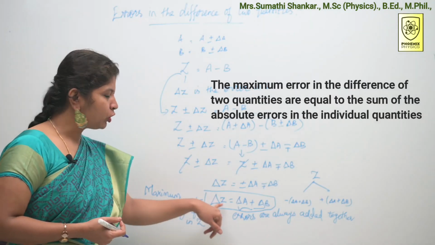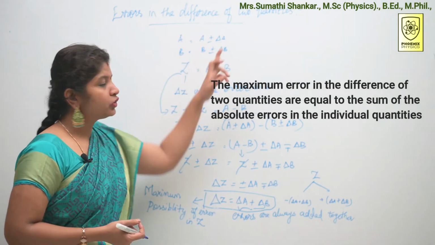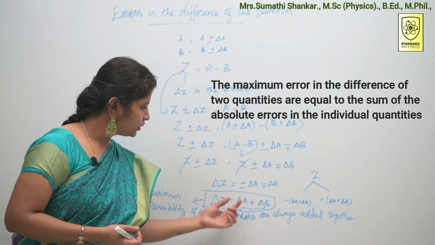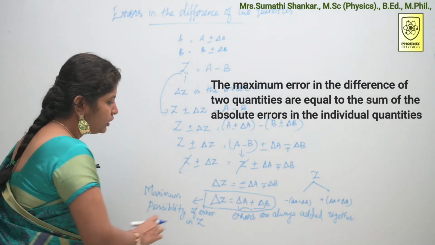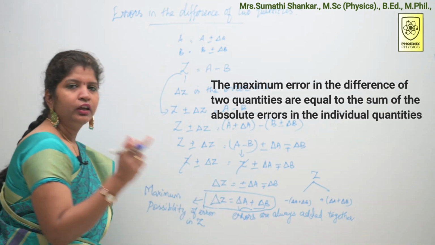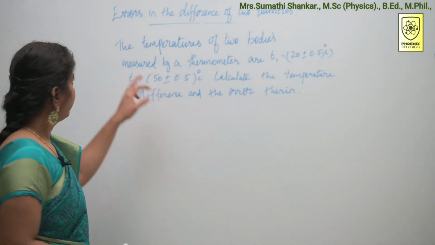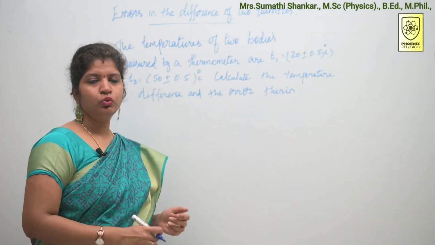The maximum possibility of error in the difference of two quantities is equal to the sum of the absolute errors in the individual quantities.